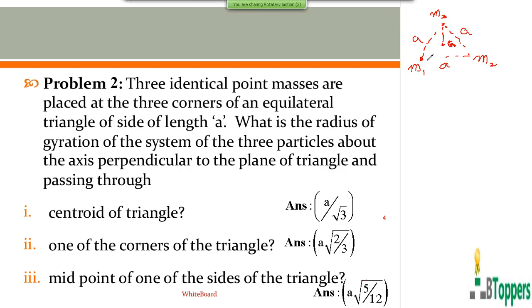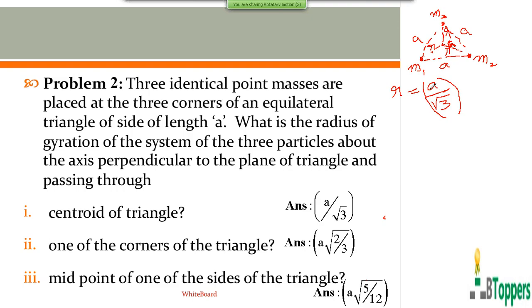So all the three particles are situated at the same distance from the centroid. As we have studied in elementary mathematics, in the case of an equilateral triangle, the distance of each vertex or each corner of the equilateral triangle from the centroid of the triangle will be equal to the length of each side of the triangle divided by root 3.